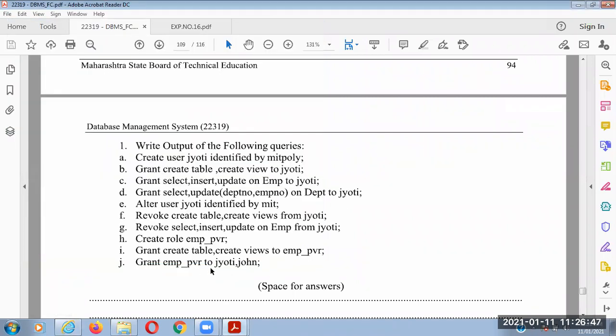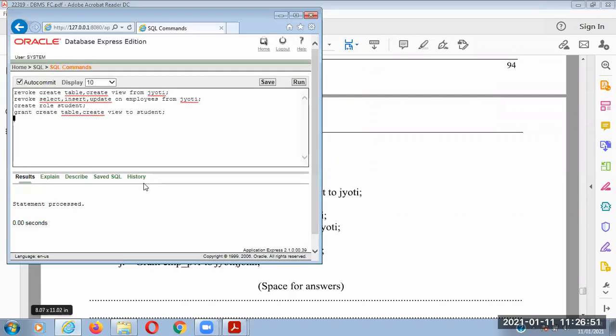How? It is very easy. Grant role name to user names. Okay, so it is grant role name student to username Jyoti. Okay, if I want to have multiple users, then comma Jyoti1.